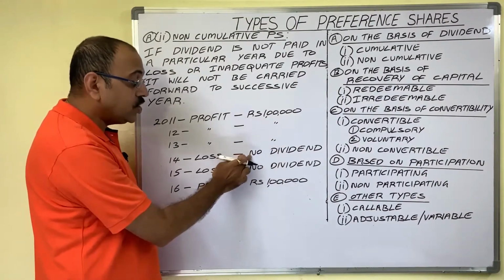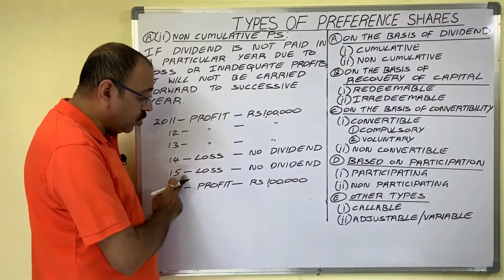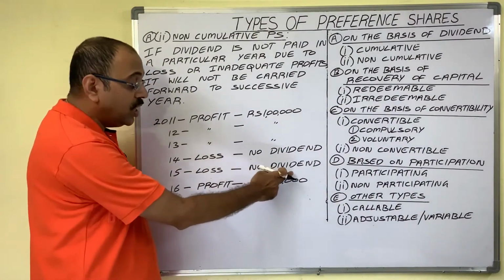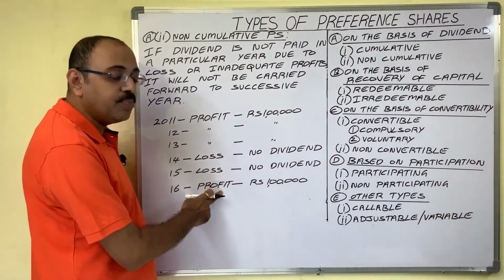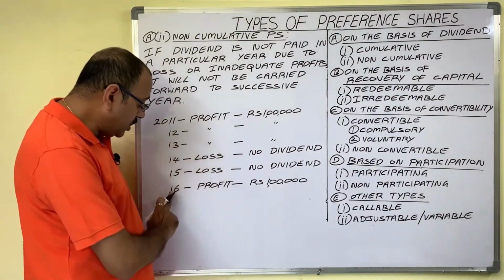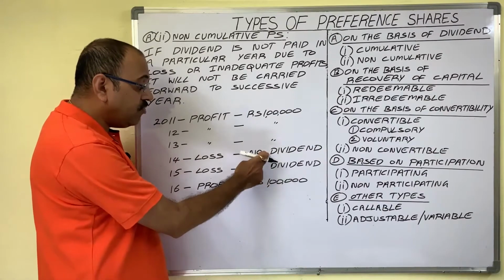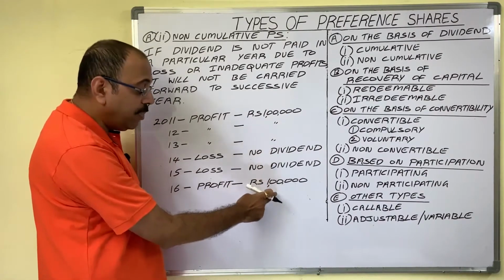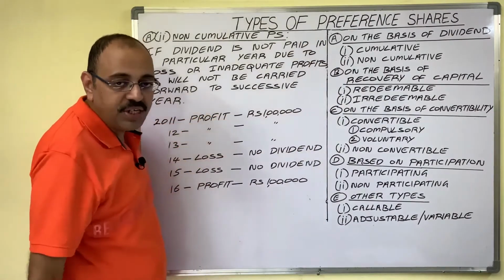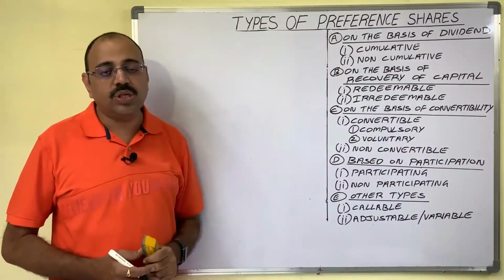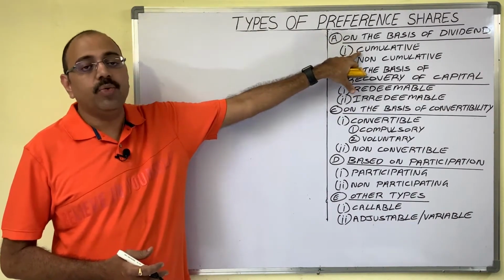So the shareholder has to sacrifice that amount. Similarly, in 2015 also, as there is a loss, the shareholder doesn't get any dividend. In 2016, there is some profit. Only the 2016 year dividend will be paid to them. So the dividends of 14 and 15 will not be paid in the 16 year because this is a non-cumulative preference share. If the company's articles of association is silent, then preference shares are presumed to be cumulative.